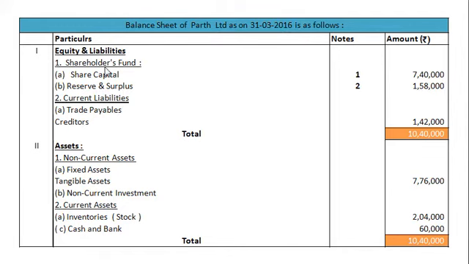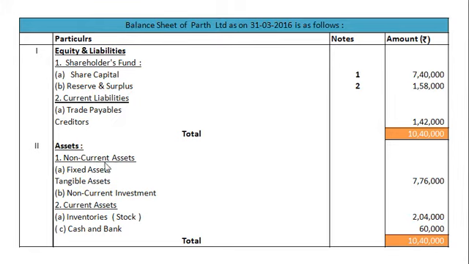Equity and liabilities. Number 1, shareholders fund. A. Share capital, Note number 1, rupees 7,40,000. B. Reserve and surplus, Note number 2, rupees 1,58,000. Number 2, current liabilities. A. Trade payables, in which we have creditors rupees 1,42,000, and total 10,40,000.